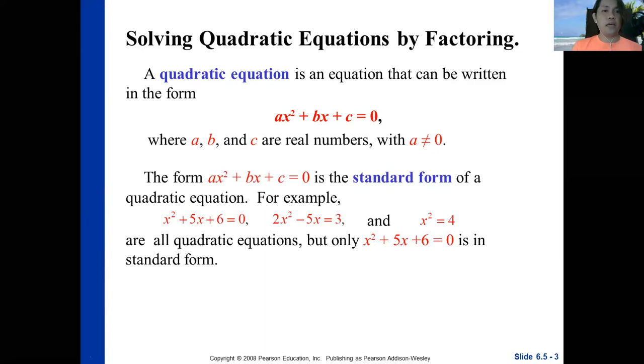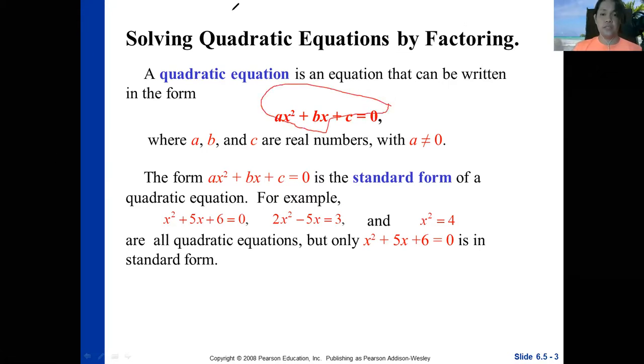The form ax squared plus bx plus c is equal to 0, as you can see, is what we call the standard form of a quadratic equation. For example, x squared plus 5x plus 6 is equal to 0 is an example of the standard form. Then 2x squared minus 5x is equal to 3, and x squared is equal to 4 are all quadratic equations, but only x squared plus 5x plus 6 is equal to 0 is in standard form.